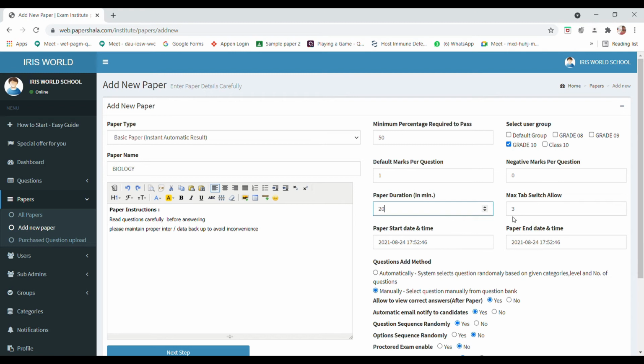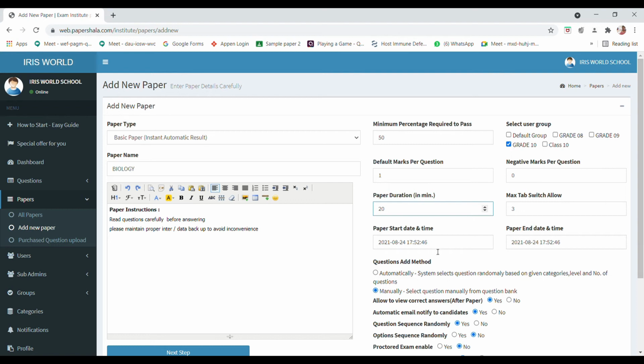There is another option, maximum tab switch. This will not allow the students to access other tabs when they are giving the exam. If you are giving only two tabs they can open, so maximum I'm giving it 3. We are using Google Classroom, and then Papershala, so 3 I'll be selecting there.